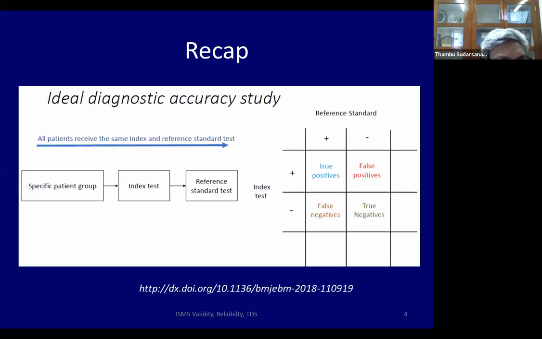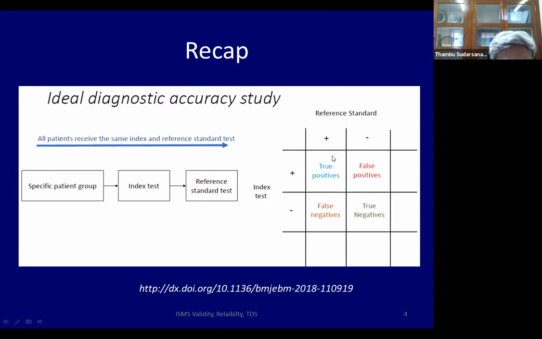Let's start with a recap of a diagnostic study. We have a group of patients with suspected disease. Everybody has a new test. Everybody in the same group also has a gold standard or a reference standard test. The reference standard classifies people as having disease, and this group is called no disease. The index test also calls people diseased and non-diseased.